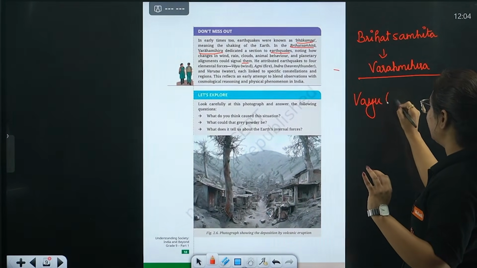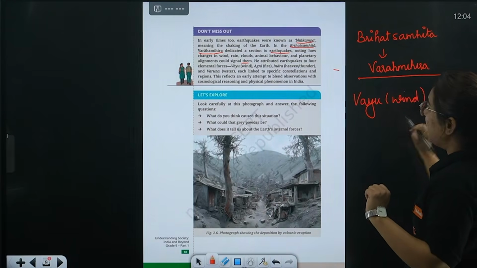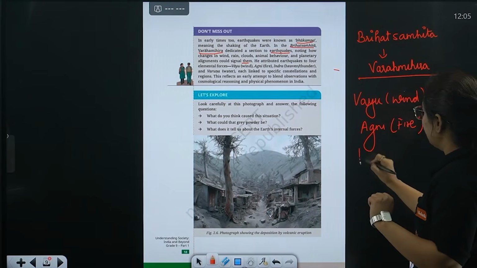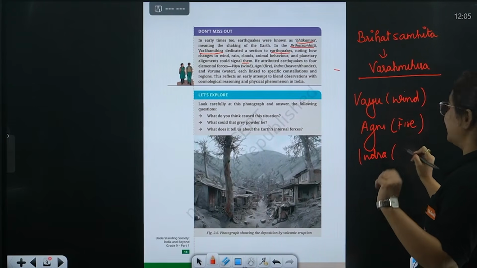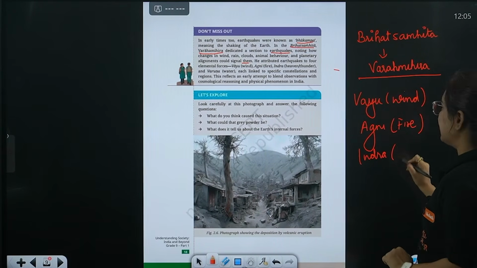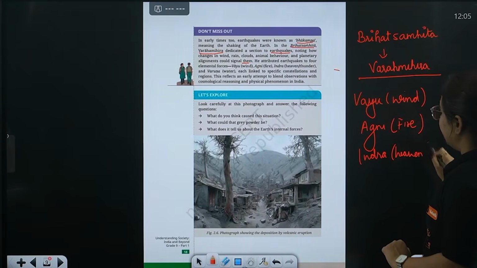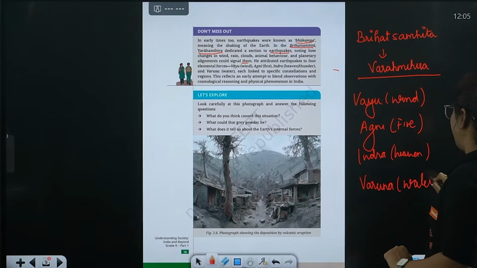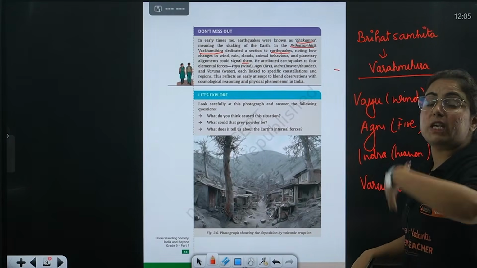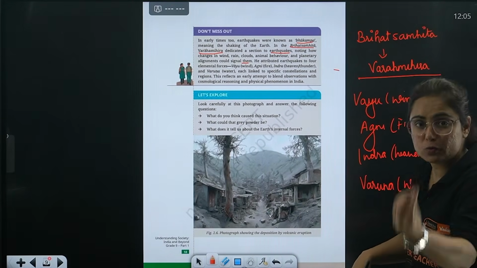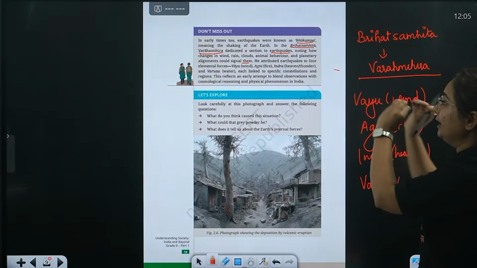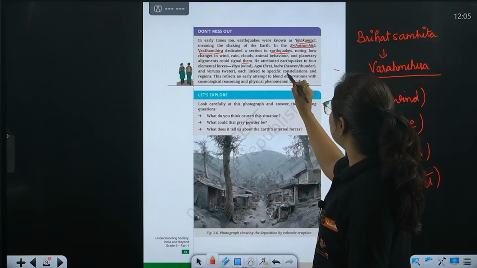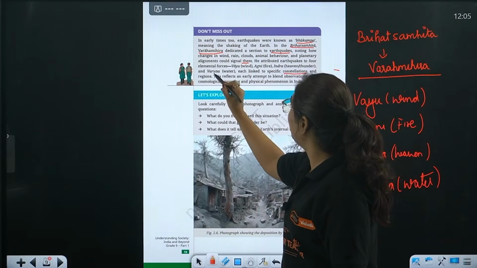That is Vayu, that means wind, right? The next one is Agni, that means fire. Then we have Indra, who is referred to as the god of thunder, or heaven. And then we have Varun. So yes, we know that all these 4 forces applied from the exterior of the earth, referred to as extrusive forces, result into what, beta? Into earthquake. Each is linked to a specific constellation and region.